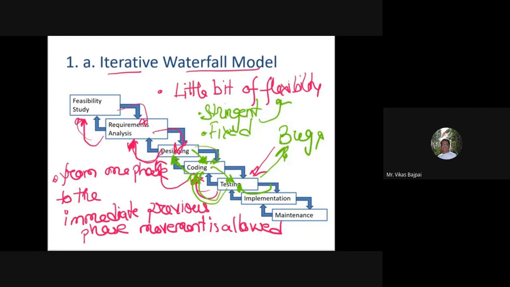So all these iterations can be made in this particular iterative waterfall model. And this makes this particular waterfall model very handy.